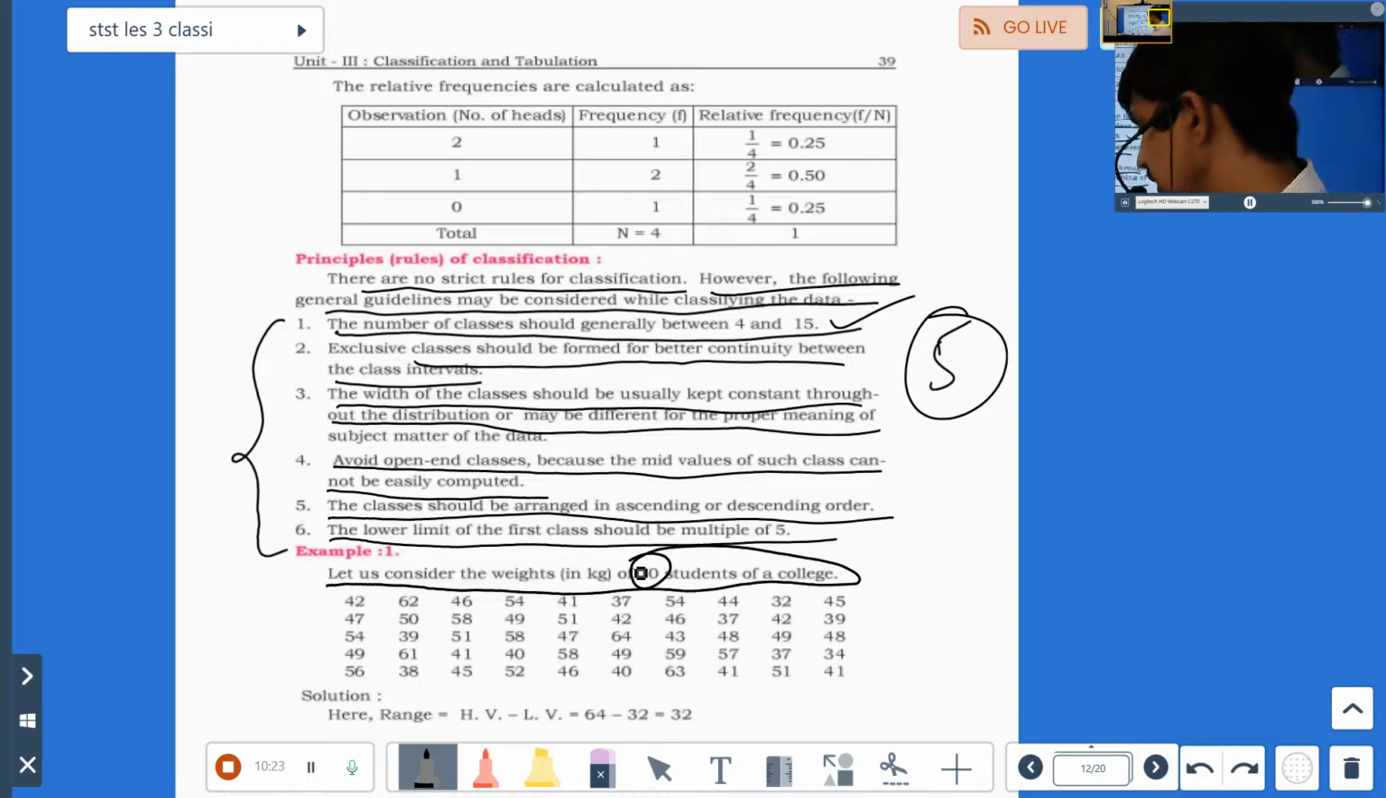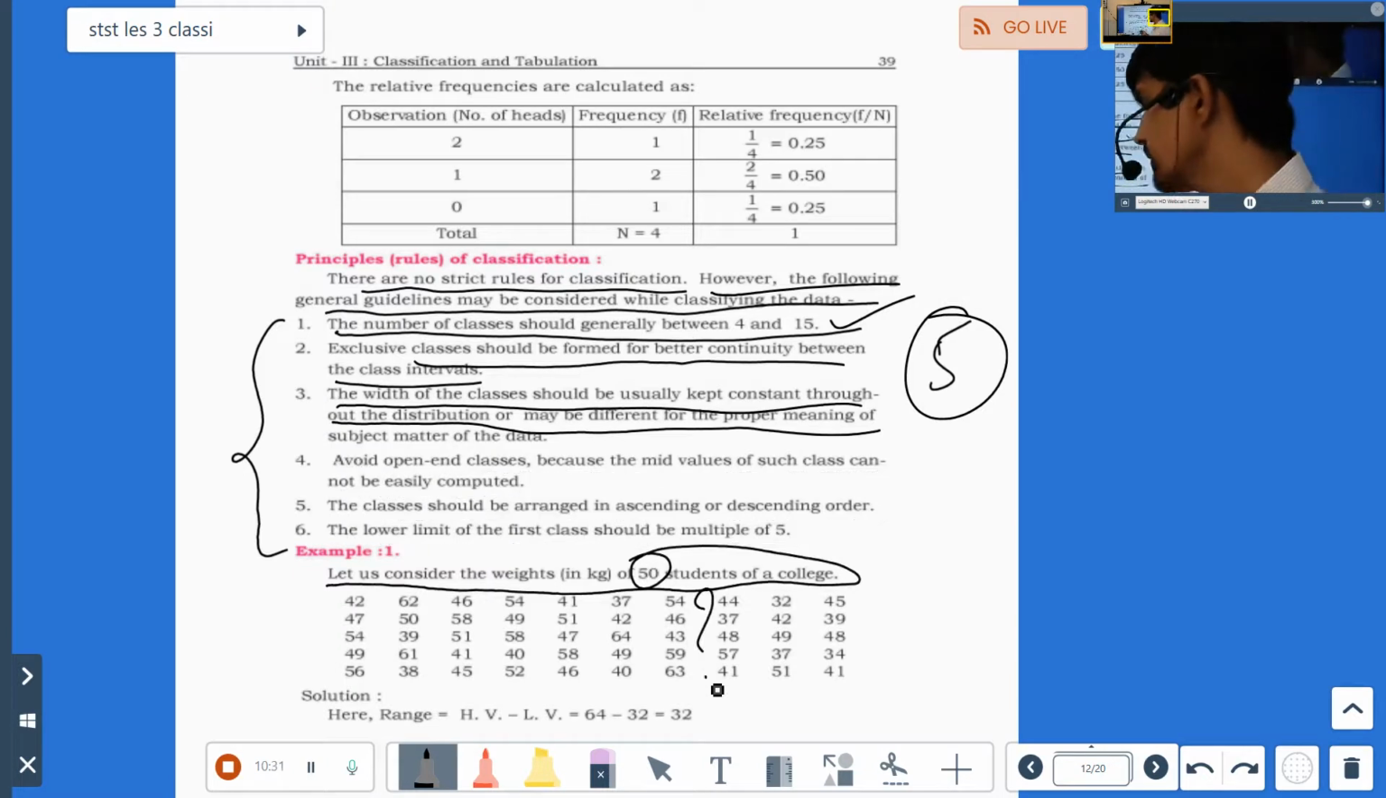How many students have they asked? 50. Now, can you do discrete data here? No, it's difficult. See, there are nearly 50 numbers. Some might be the same, some might not be the same. So what to do? In such a case, we have to go for continuous frequency distribution.